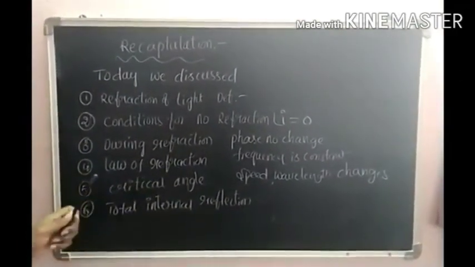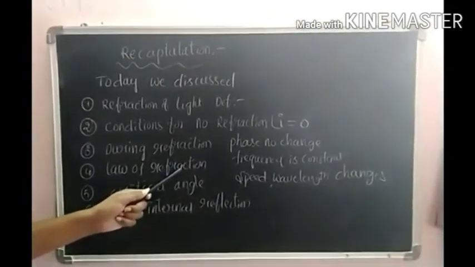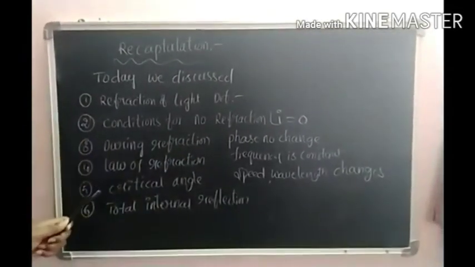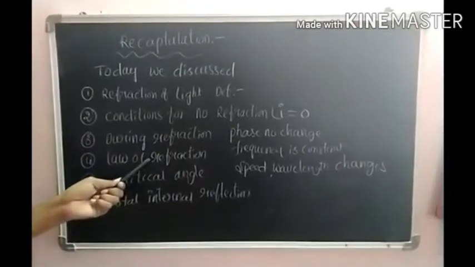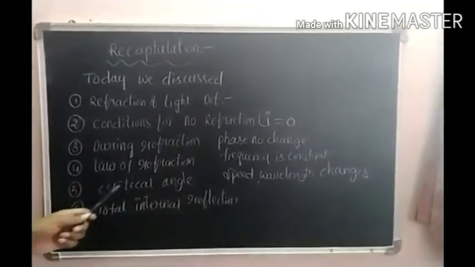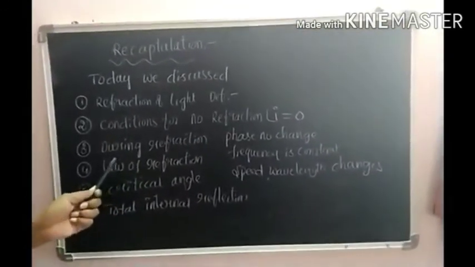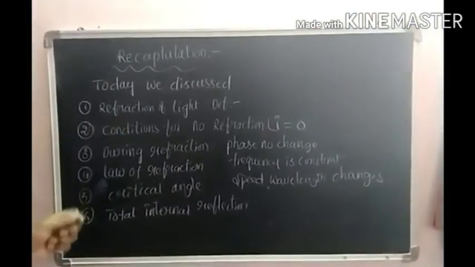Laws of refraction. First law is Snell's law: sin i by sin r equal to constant. Again we discussed refractive index, absolute refractive index and relative refractive index. The incident ray, refracted ray and normal at the point of incidence all lie in the same plane.